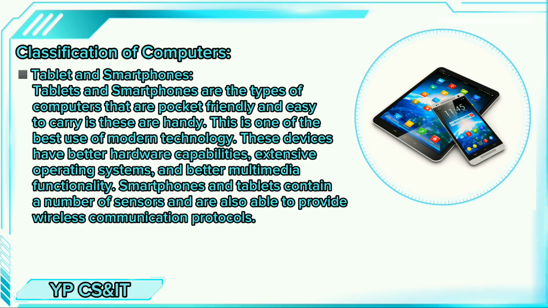Tablet and smartphones. Tablets and smartphones are the types of computers that are pocket-friendly and easy to carry as these are handy. This is one of the best uses of modern technology. These devices have better hardware capabilities, extensive operating systems, and better multimedia functionality. Smartphones and tablets contain a number of sensors and are also able to provide wireless communication protocols.